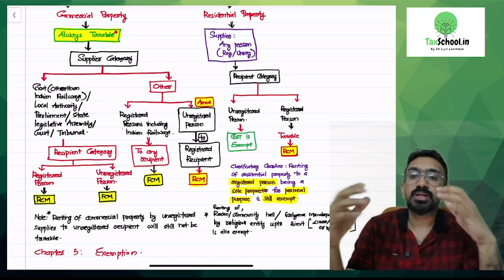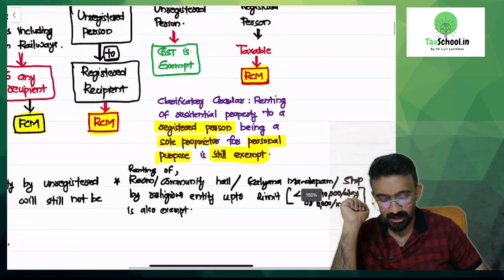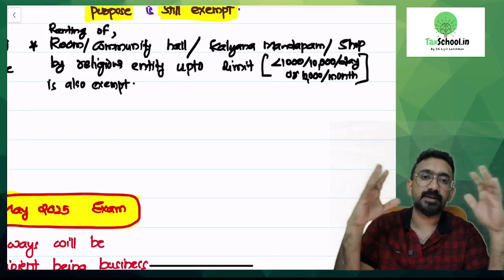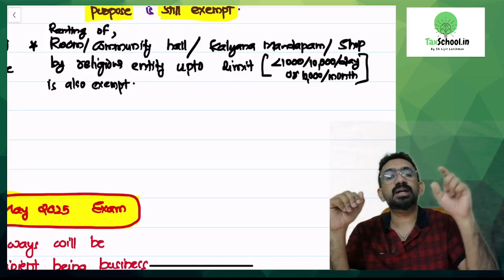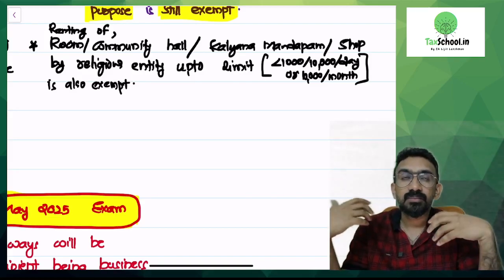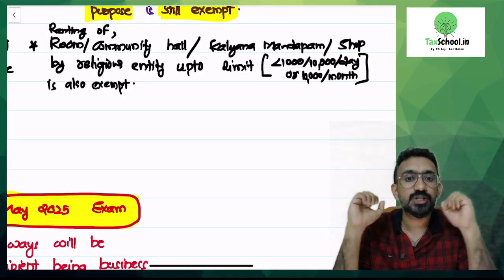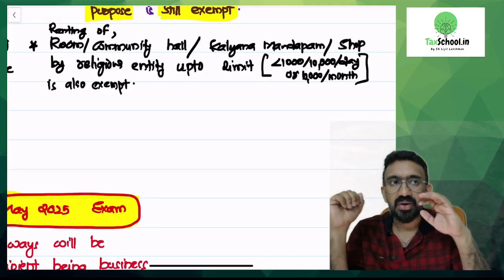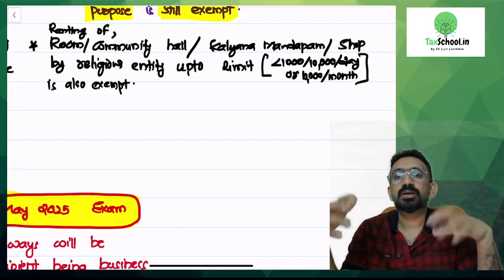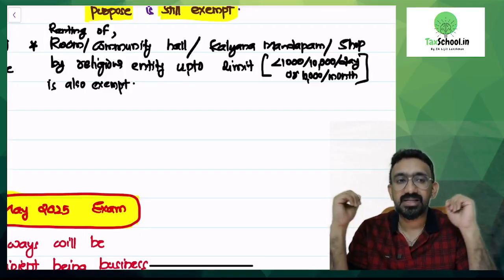Right. There is one more commercial renting that could be exempted. What is this commercial renting exempted? If you have learned, I am consolidating something else also, so that you get a 360-degree understanding. If you have learned exemption in GST, there is a provision which says that if there is a place which is inside the precincts of a religious place.